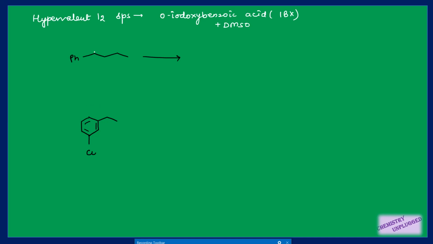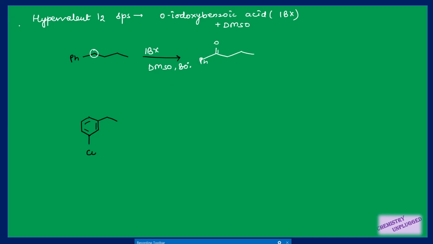Only this carbon is affected because it is attached to this benzene ring. This one is benzylic, so only this one is oxidized, to a carbonyl compound. It will give us a ketone here.